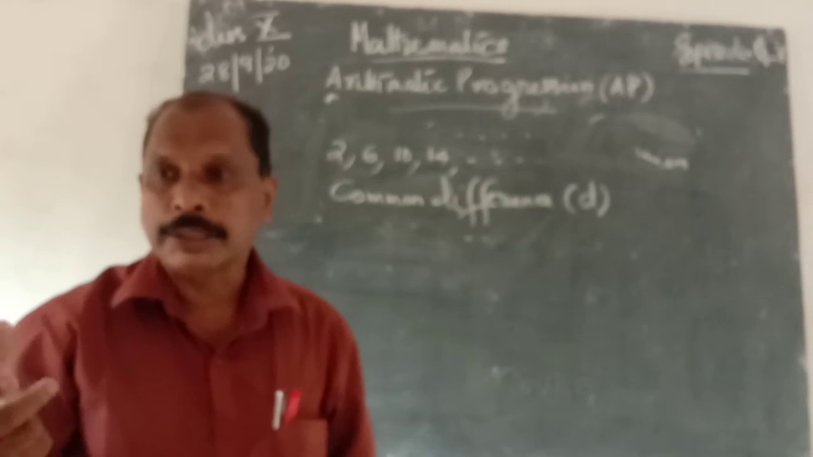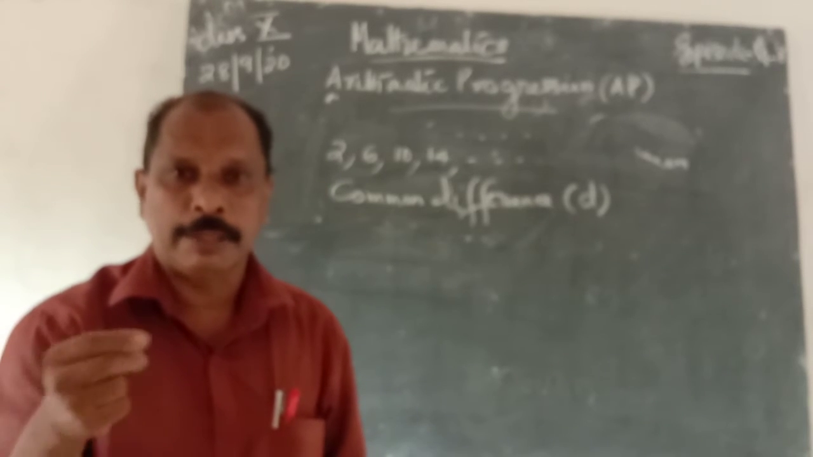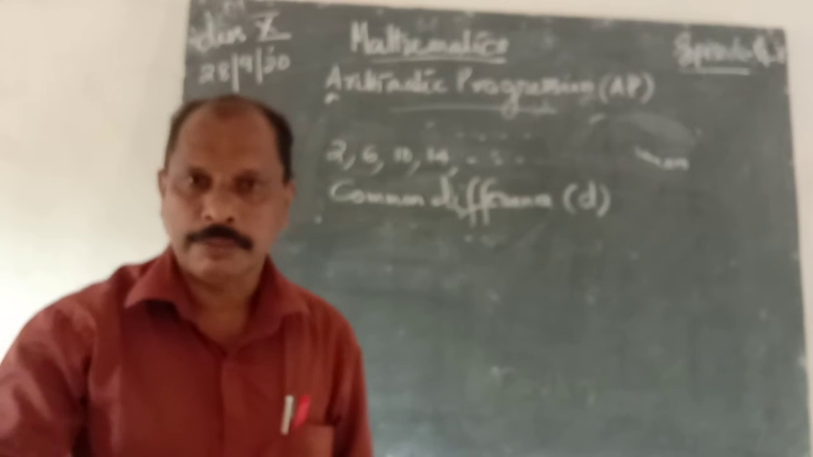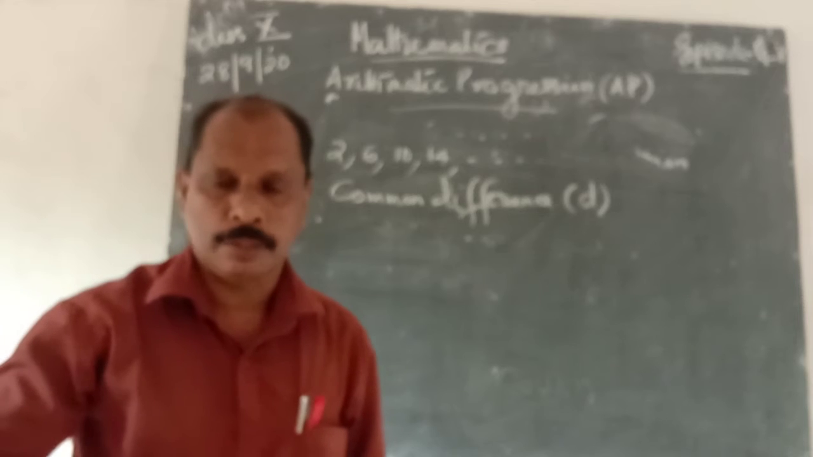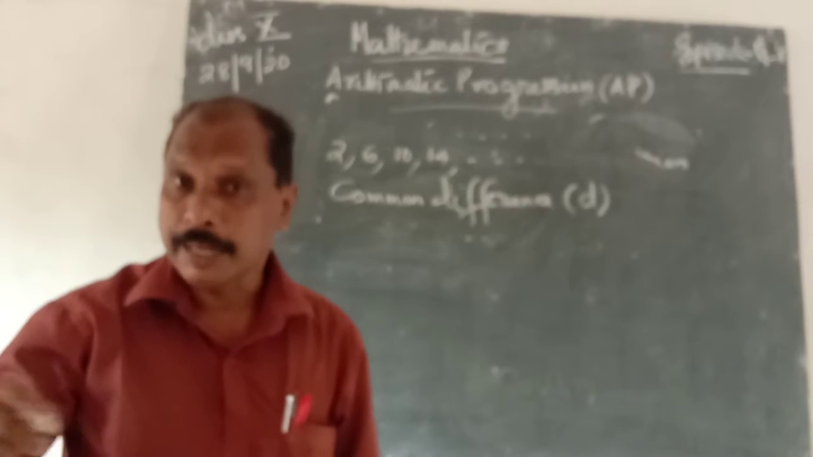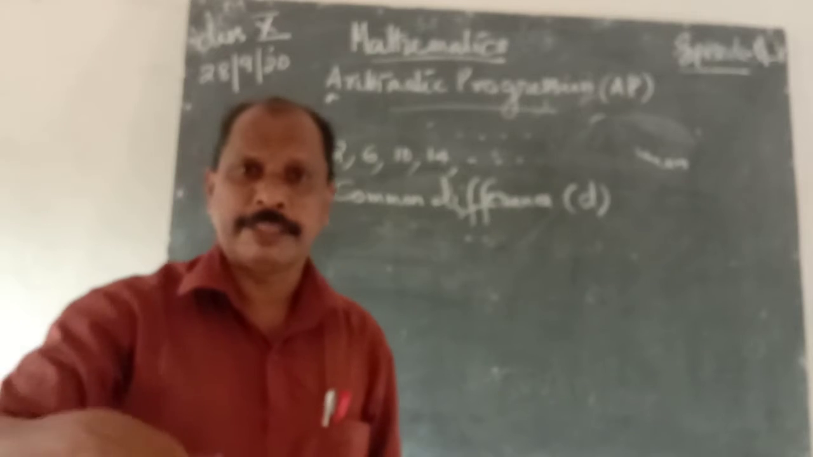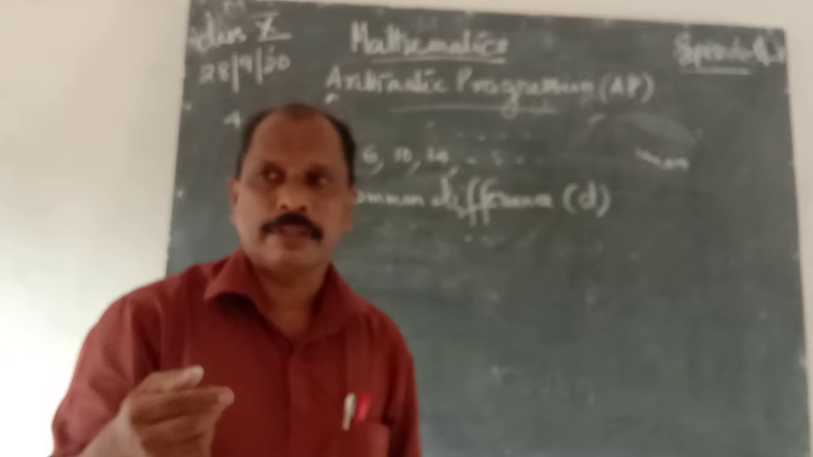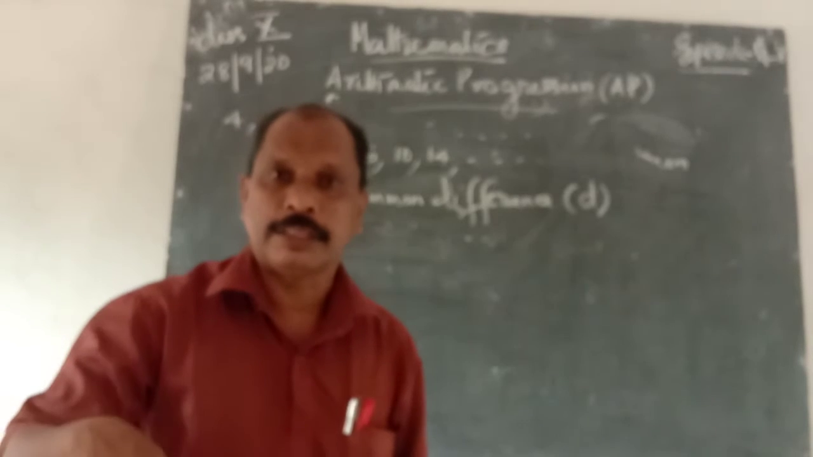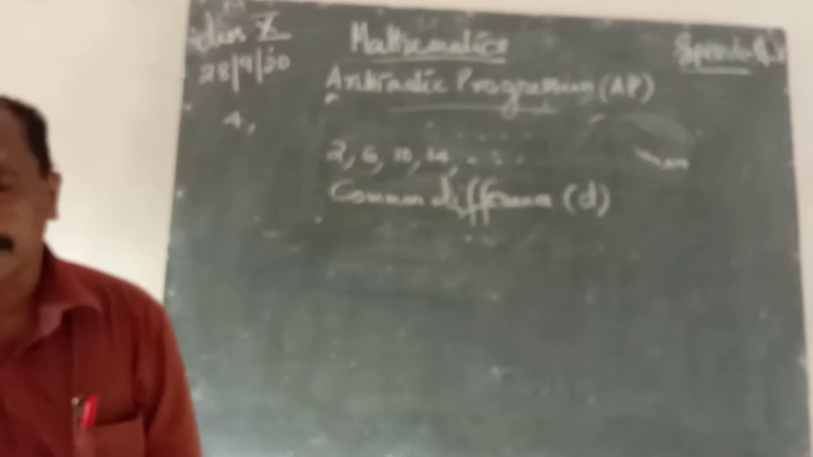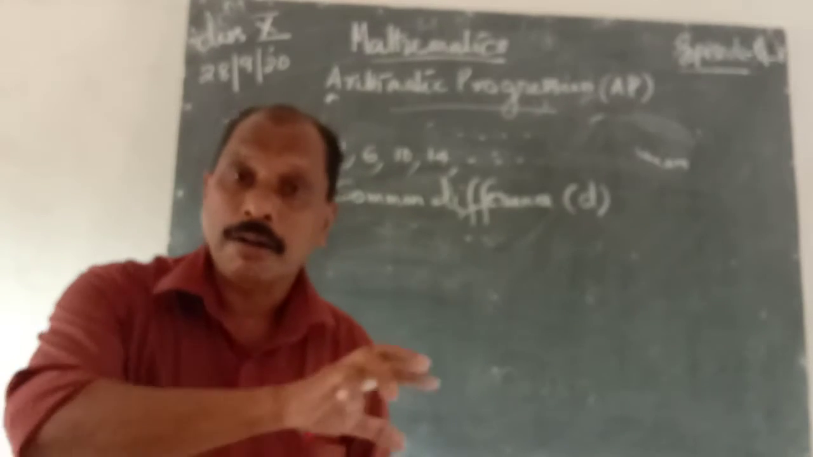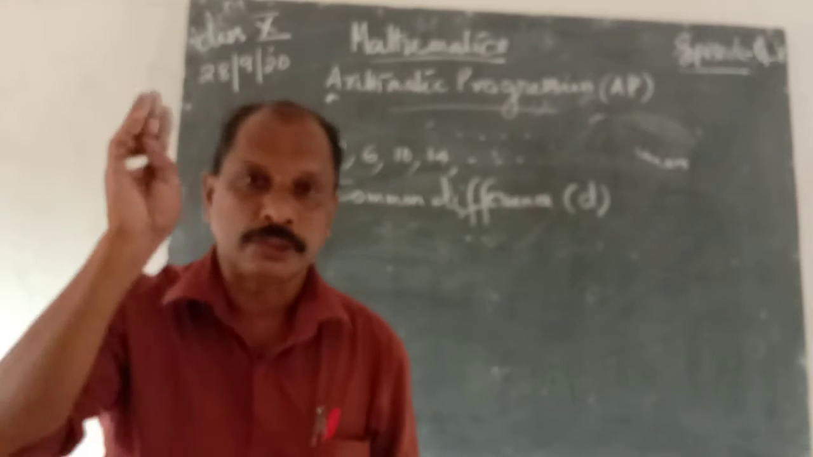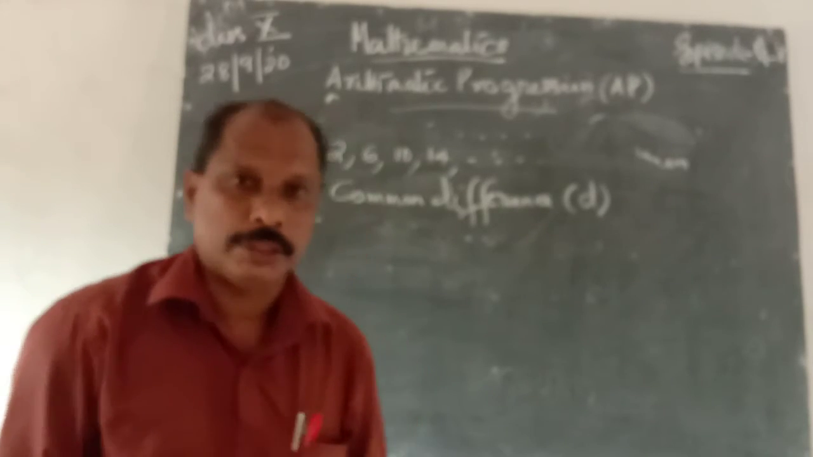We take a difference between adjacent two, that is second minus first, that is common difference. Third minus second, it is common difference. Fourth minus third, it is common difference. That is any term minus just preceding. Preceding means the number that is third term and fourth term. Therefore, third term is the preceding number of fourth term. Therefore, any term minus just preceding term is always equal. Therefore, it is an arithmetic progression. If they are not equal, it is not an arithmetic progression.